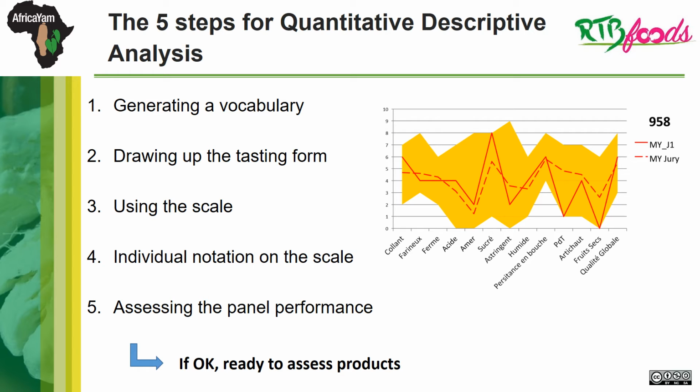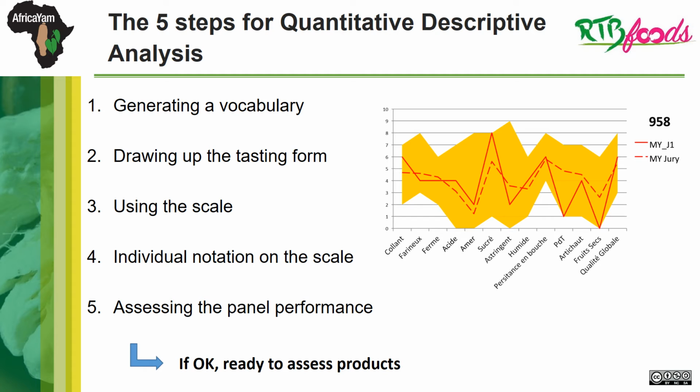For quantitative descriptive analysis, there are 5 important steps before the sensory assessment of the product. Firstly, if the sensory descriptors are not available in the bibliography, the panelists must generate them. A maximum of 20 descriptors should be selected. Secondly, a session is used to draw up the testing form with the definitions, assessment protocol, and rating scale for the 3 to 5 products previously contrasted.